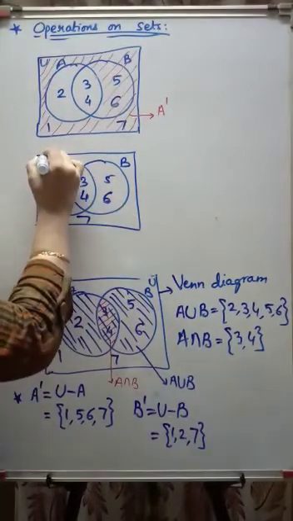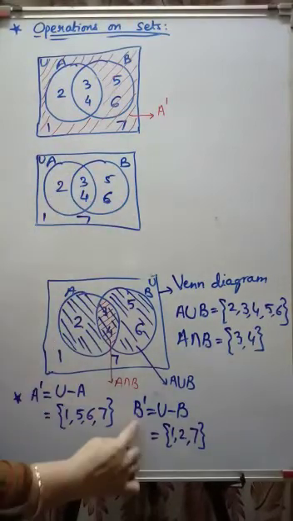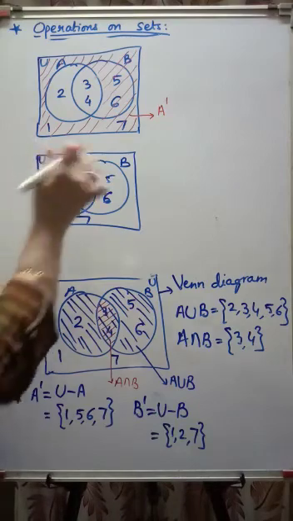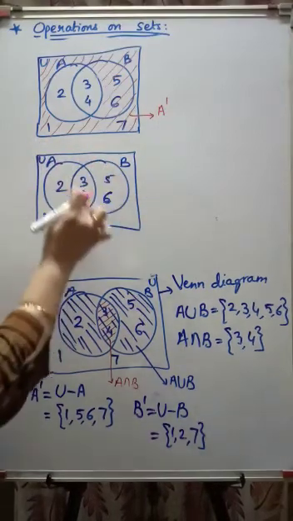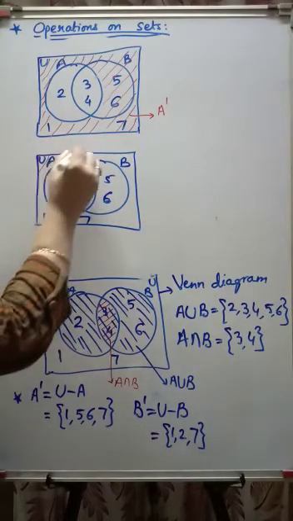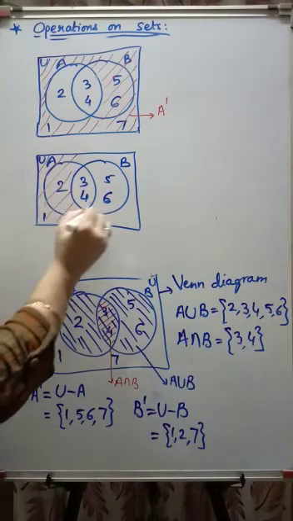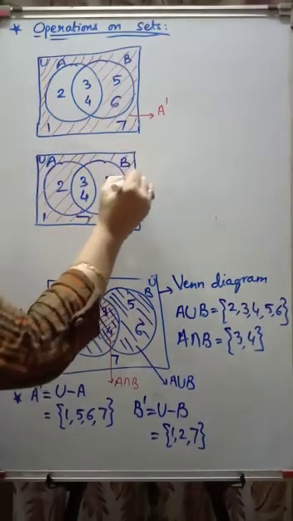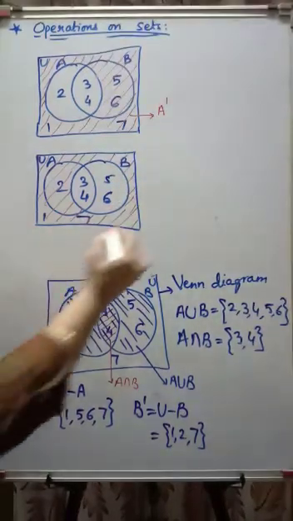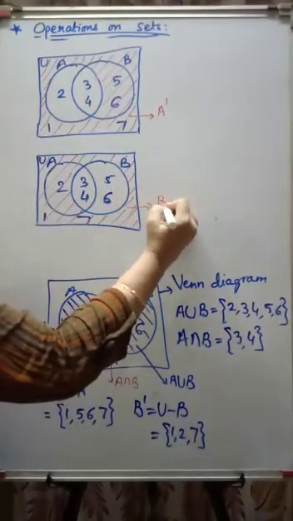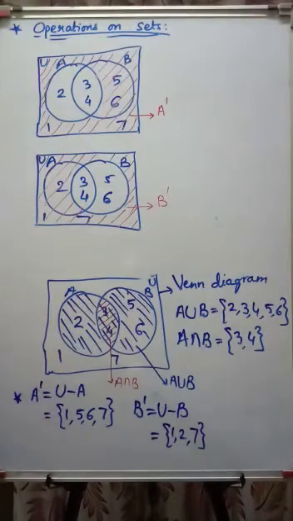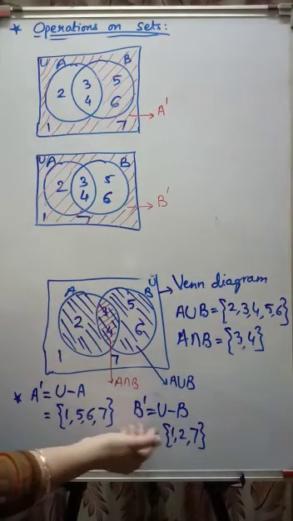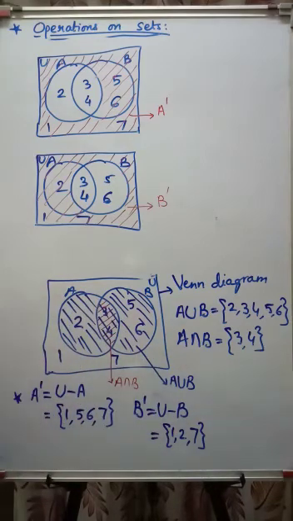And this is my U. What is B complement? Means U minus B. So this is my U minus B. I have to subtract, so I'll get this. This is my U minus B. So it's B complement. So now you must have understood what is complement. A complement, B complement, universal set minus B.